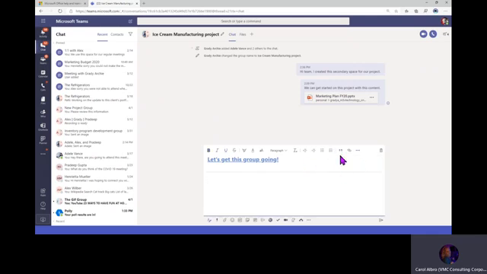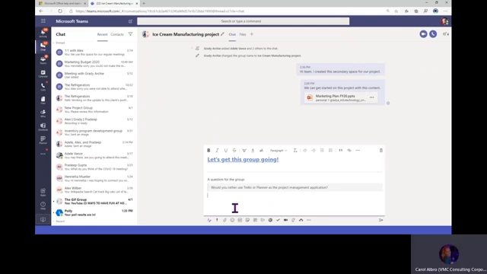Maybe I want to ask a question. You don't have to use this for a question, but this is just a cool little shadow box. I just think it helps make something stand out to somebody. So we can just say, question for the group. Would you rather use Trello or Planner as the project management application?